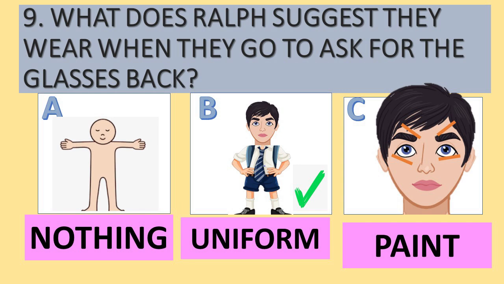Question number 9. What does Ralph suggest they wear when they go to ask for the glasses back? Well, when they go, there will be nudity and face paint, so they decide to go conversely in their school uniforms. And of course, we know that that is something that is not going to lead to the success that he hopes for.